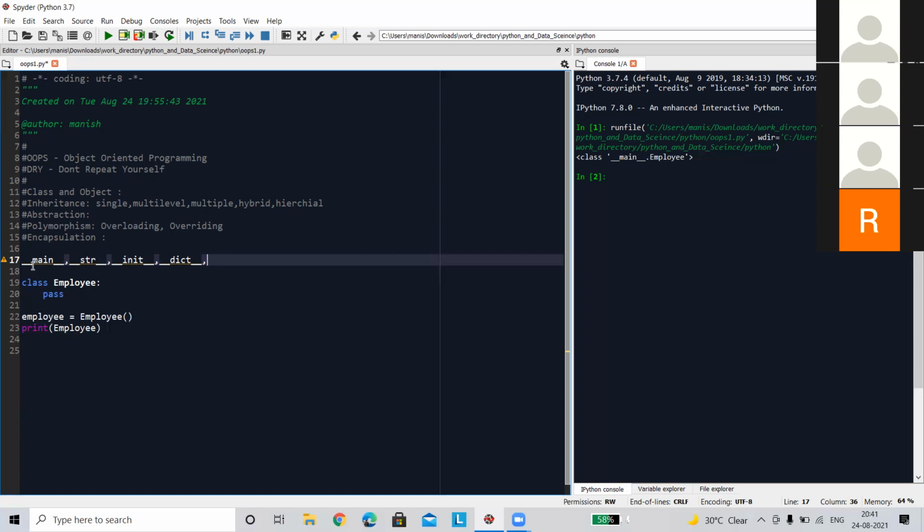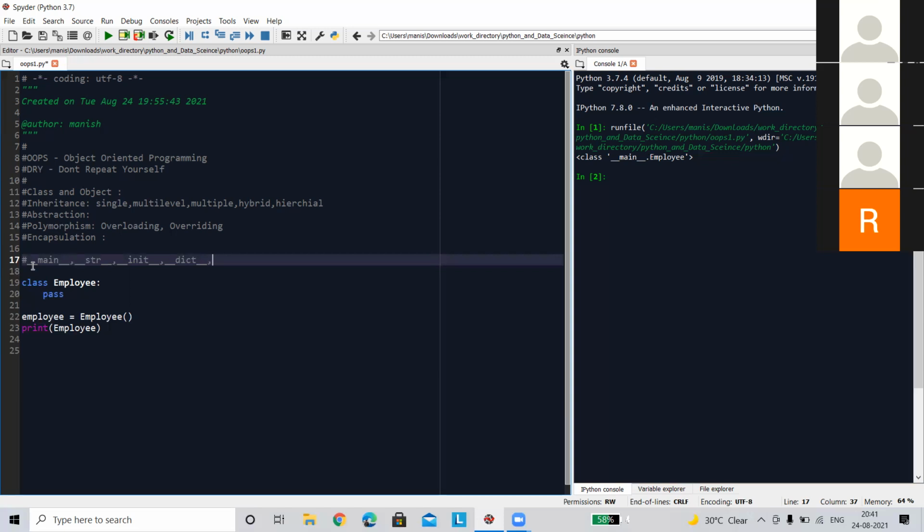Another formatted name of this method is constructor. I think you guys are familiar with the constructor. If not, then I'm sorry. A constructor is a special kind of method that is used to create the object in a class.